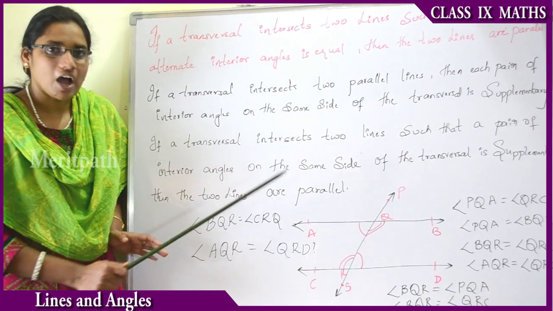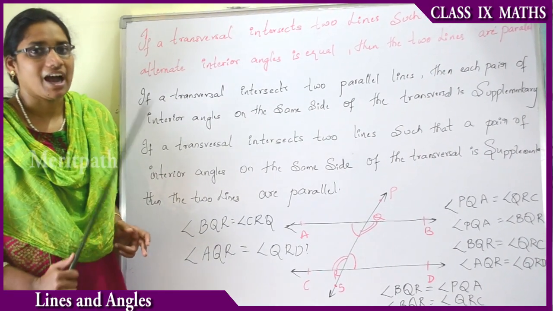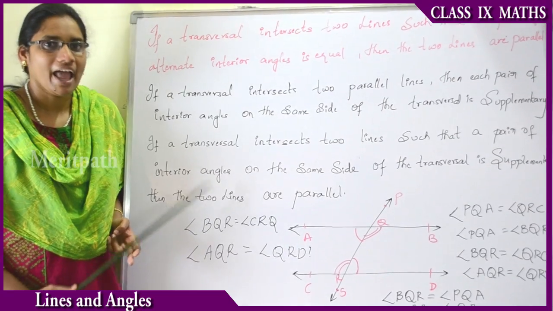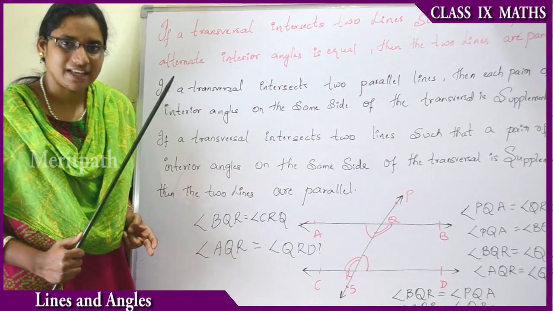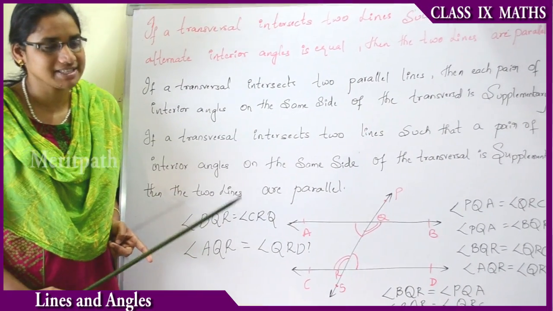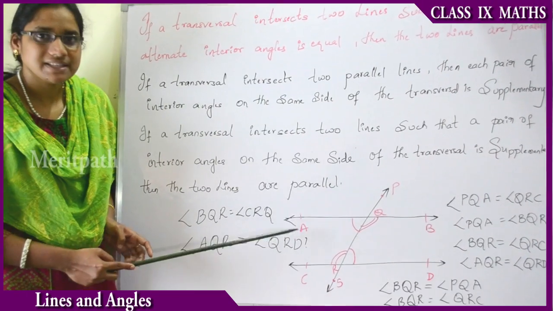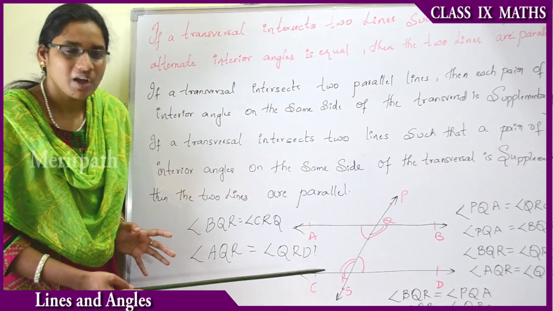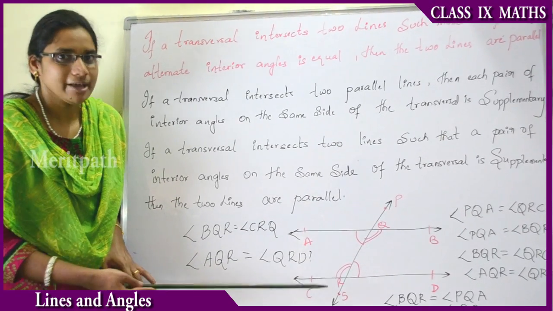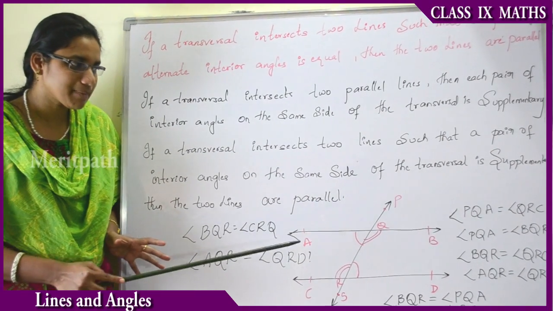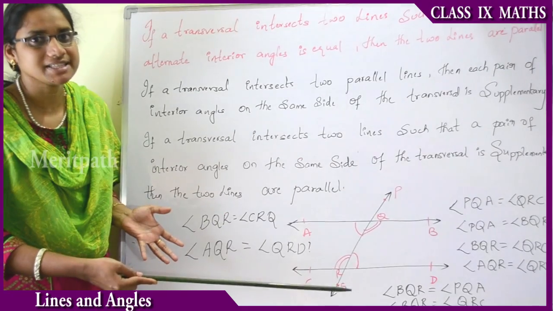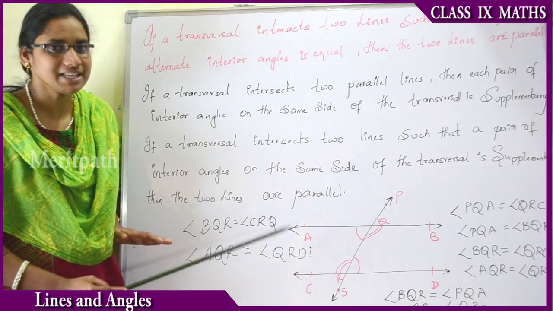Like that, the corresponding angles are equal, alternate interior angles are equal, and the sum of interior angles on the same side is 180 degrees. When all these statements are true, then the lines are said to be parallel to each other. If two lines are parallel and all these statements are true, the vice versa is true.